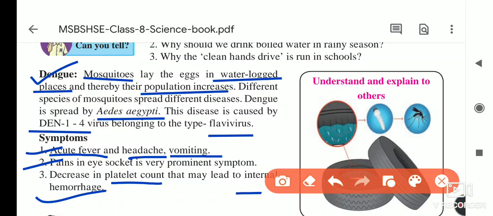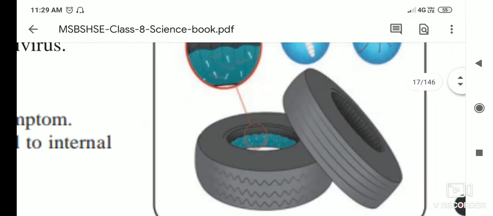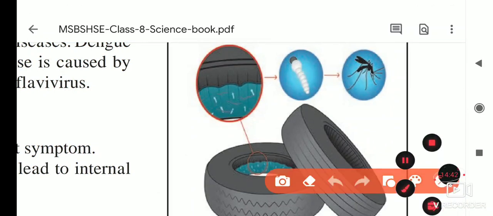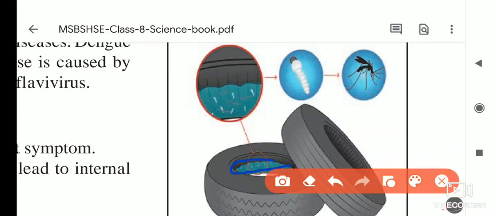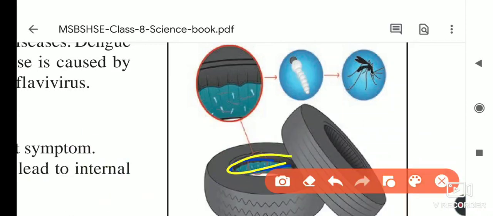Okay, now if you see this picture, understand and explain to others. If you see the internal part of this tire, see here, all of you. Wait, I will change the color, then you will see it properly. See, this water is there inside it. In that water, this mosquito lays eggs.